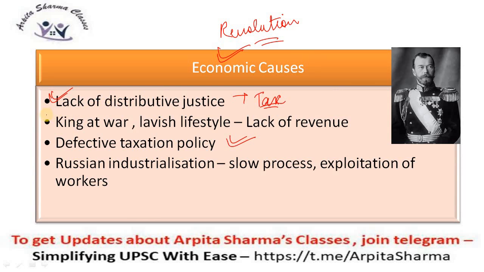Also, the king Tsar Nicholas II was always at war because of a term. I will explain you further. There was a term which was jingoism. I will explain you further. Basically, it is a very high sense of patriotism.